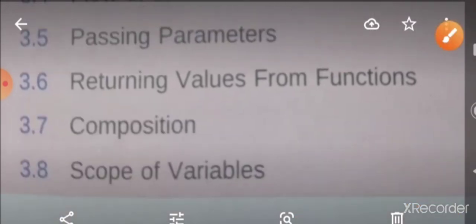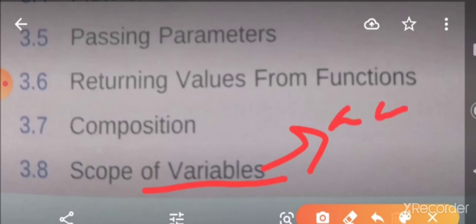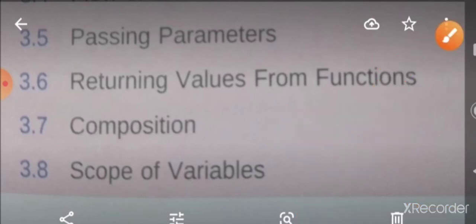Next, we are seeing the scope of a variable. I think you understand what is meant by scope. Scope is the rules for accessing the program code. The scope has two types: one is global scope, another one is local scope. What is meant by global and what is meant by local scope, we will discuss in the next class. Okay, thank you.